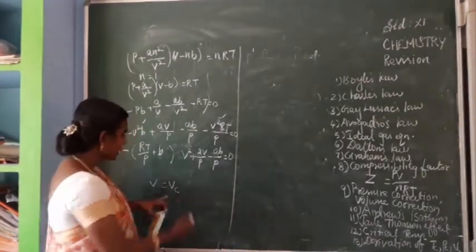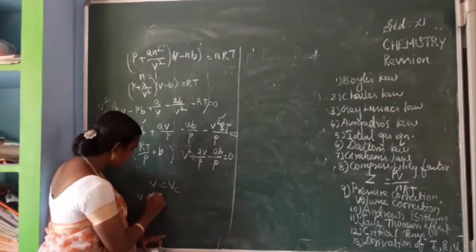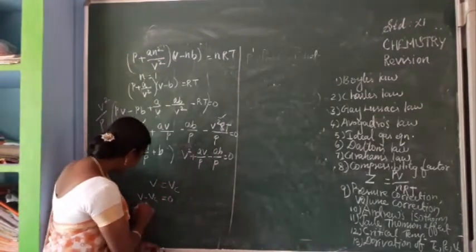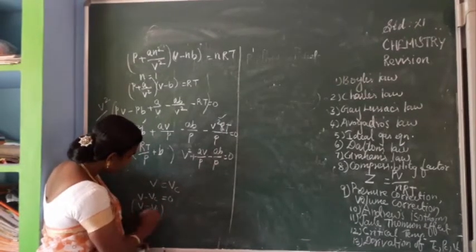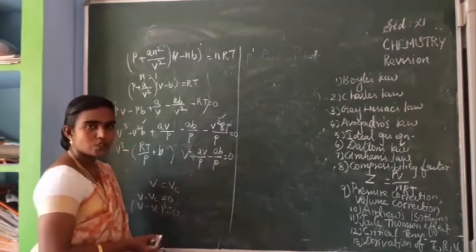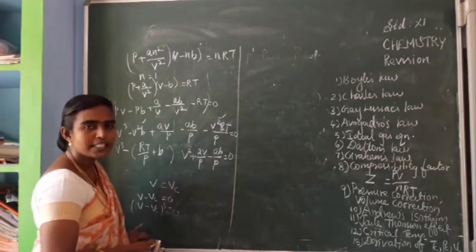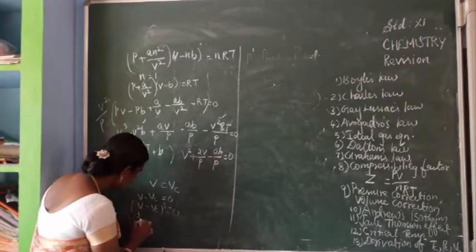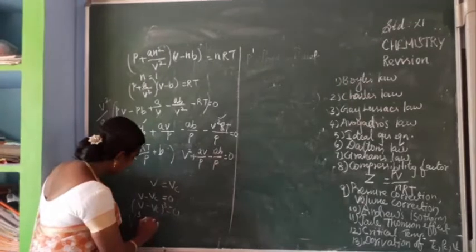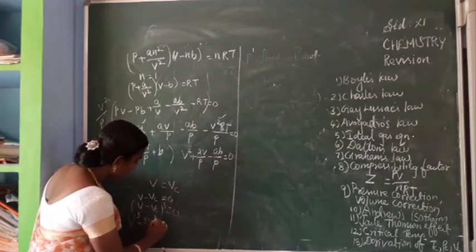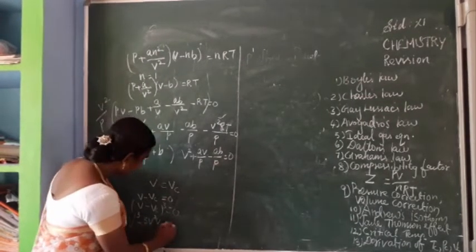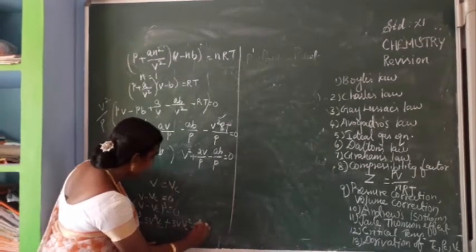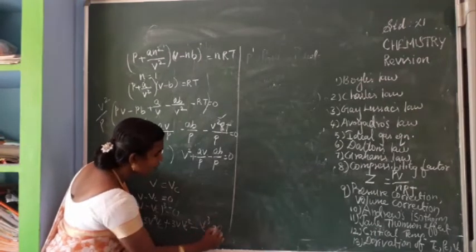Okay. So take this Vc here, V minus Vc equal to 0. Then take the cube, (V minus Vc) the whole cube is equal to 0. So next what we have to do? So (a minus b) the whole cube form, isn't it? So that is V cube minus 3V square Vc plus 3V Vc square minus Vc cube is equal to 0.